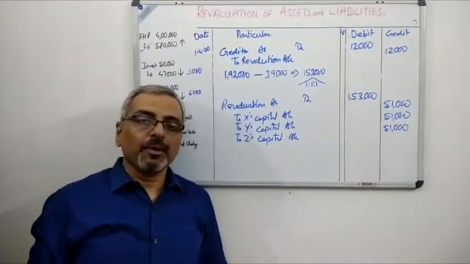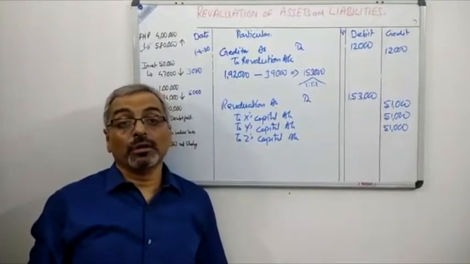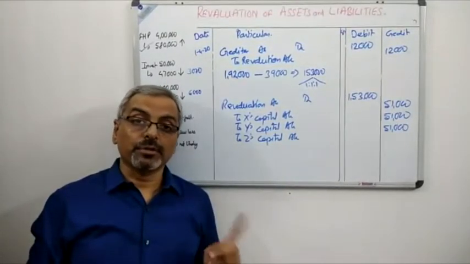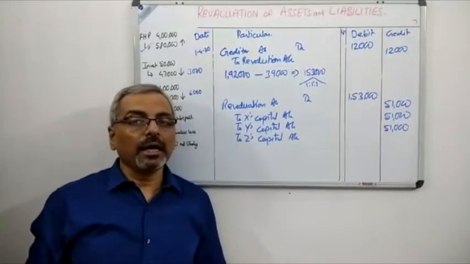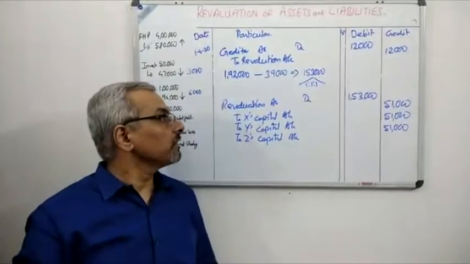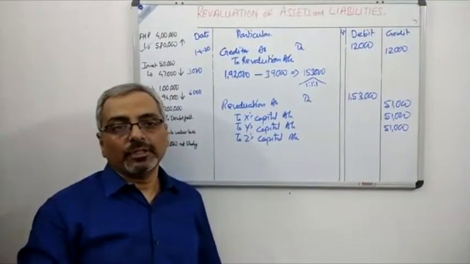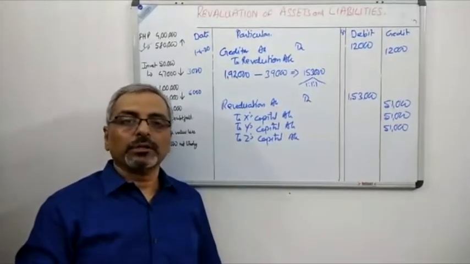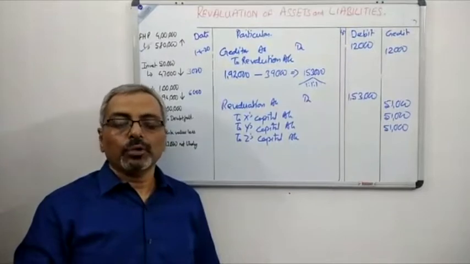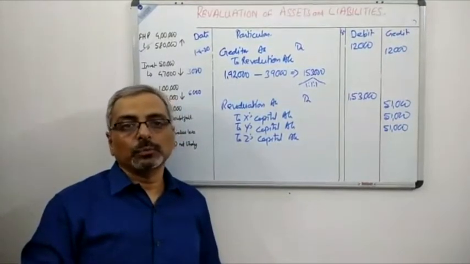So if I sum up, what are the journal entries which have been done? We have done the journal entry for the goodwill. We have done 2 internal journal entries for general reserve and goodwill, and we have done all these journal entries for revaluation. The last journal entry which we have got is the profit on revaluation, 1,53,000. After this, what are the things which we are asked to make? We are asked to make the capital account, and we are also asked to make the balance sheet of the firm, which we will very shortly do.